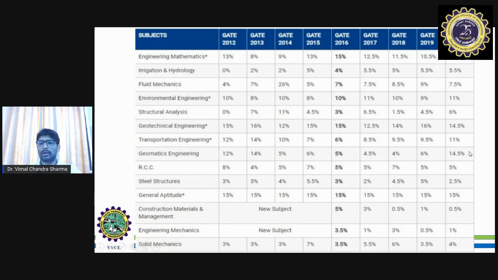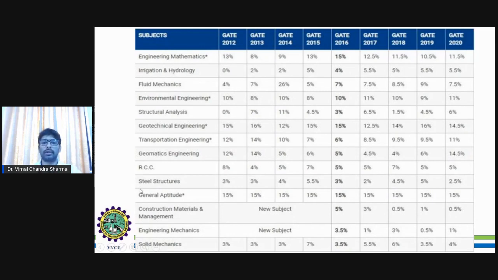But if you see the structural engineering related disciplines, such as structural analysis, RCC, steel structures, construction materials and management, it is more or less covering more than 10% to 15%, even with solid mechanics included. So it plays a major weightage in the GATE question paper for civil engineering.